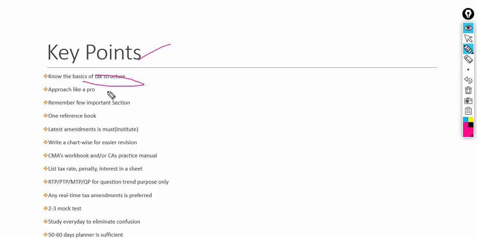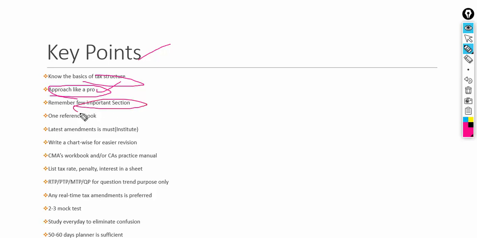You should know what is 80C, 80CC, 80U, 80D. All those things should be known by a person who is going to write the examination tomorrow. So know the basic structure, very important. Approach like a professional. You're going to become a tax expert tomorrow, so you should prepare and approach the question or answer in such a way that you are already a professional. So you should prepare like that.